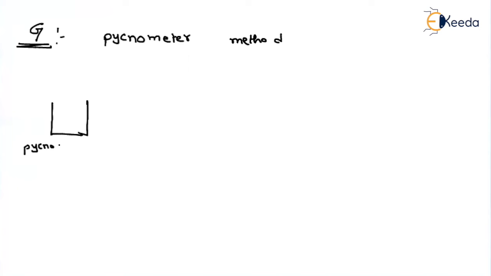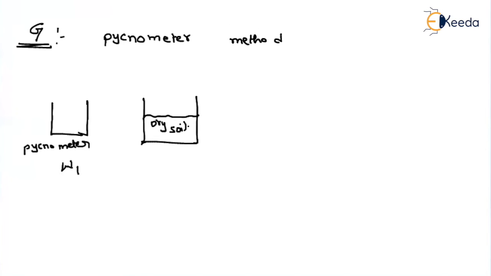Now let us see how we can find out the G value. What is meant by G? True specific gravity. This G value is generally found by using the pycnometer method. For this, let us say the weight of the pycnometer, without considering any soil mass, we are representing as W1. And in this pycnometer, we place dry soil. Let us say we have placed dry soil up to here.